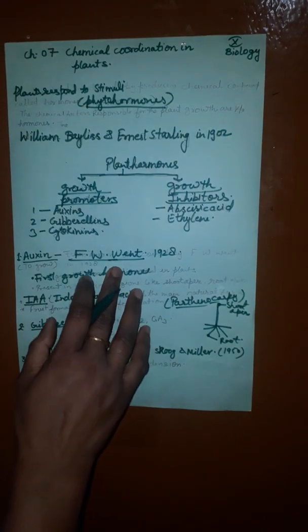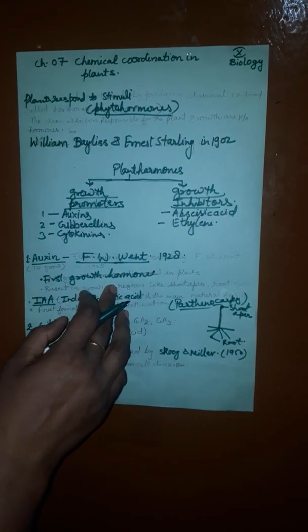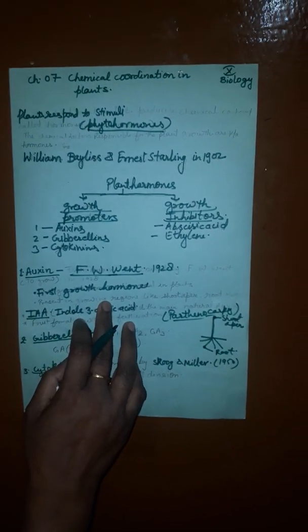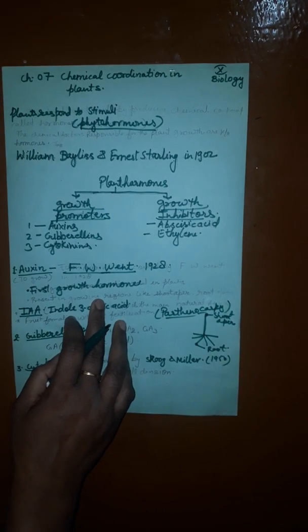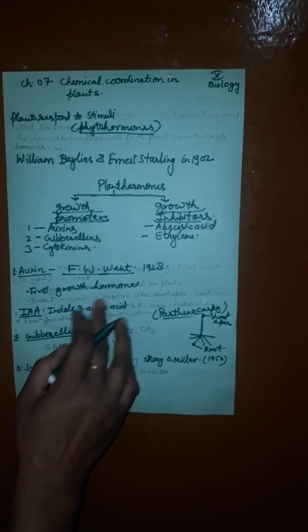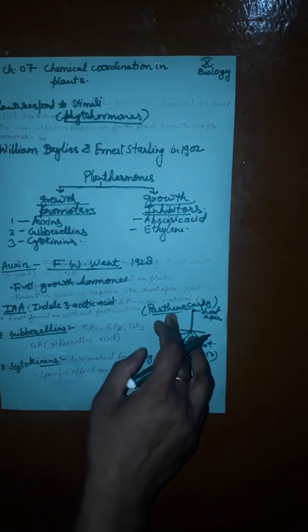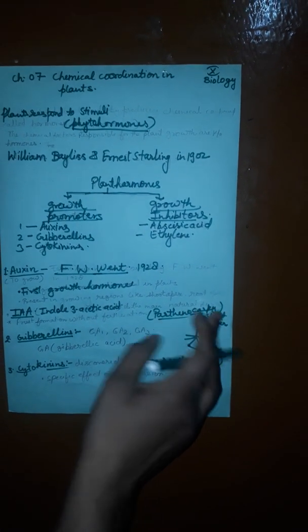Auxin can induce fruit formation without fertilization in fruits like apple, tomato, banana. Such development of fruits without fertilization is called parthenocarpy and the fruits are called parthenocarpic fruits.